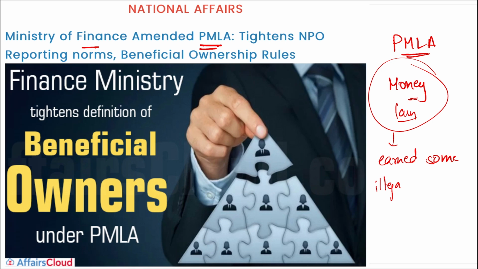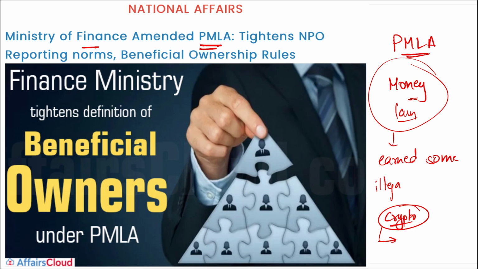And if you remember recently, all your cryptocurrencies, the government is saying that they will be placed under this Money Laundering Prevention Act. The sole reason is because here the government will be keeping a track of the money that has been spent on cryptocurrency, investment done on it and everything, and they have asked all the exchanges to provide the information for the same.